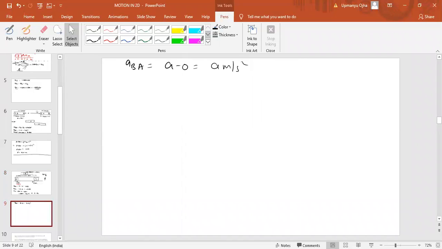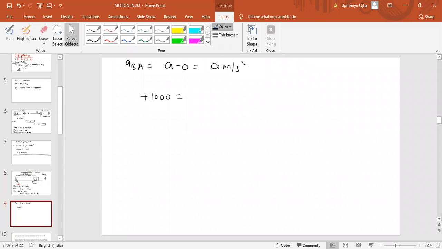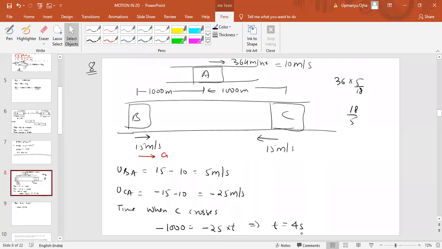That is 1000 meters. So we can write plus 1000 equals the initial velocity of B with respect to A, which is 5 meters per second, so it should be 5 into t. At what time is it crossing? The minimum time is 40 seconds. Sorry, earlier I said 4 seconds, but it should come as 40 seconds. Here was a mistake, it is 40 seconds.